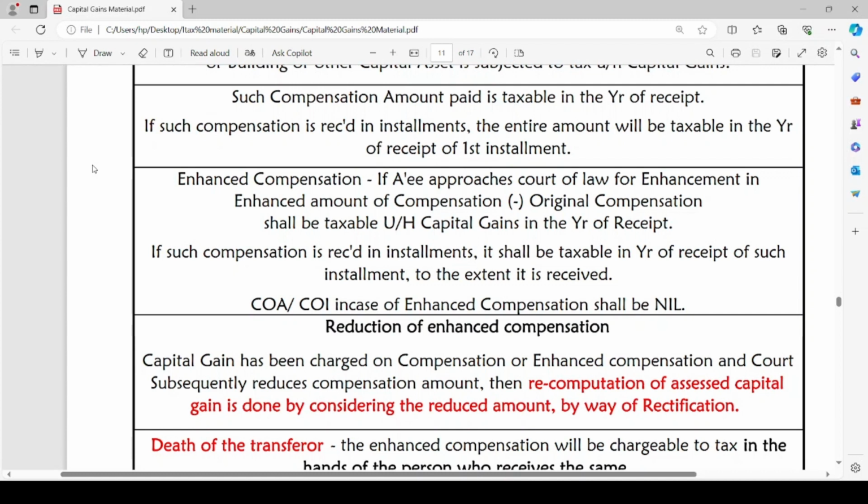That means unnecessarily the assessee has to bear the excess tax burden. So the assessee has an option to recompute the capital gain as per the reduced compensation amount by way of rectification. Instead of paying higher tax, he can pay the exact tax amount as per the compensation he has received after the court has reduced such compensation amount.